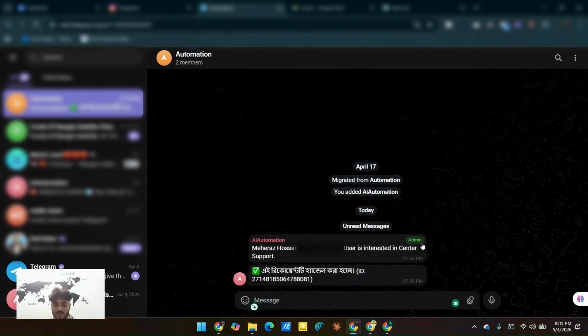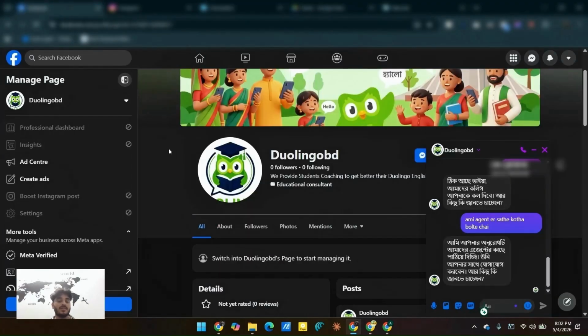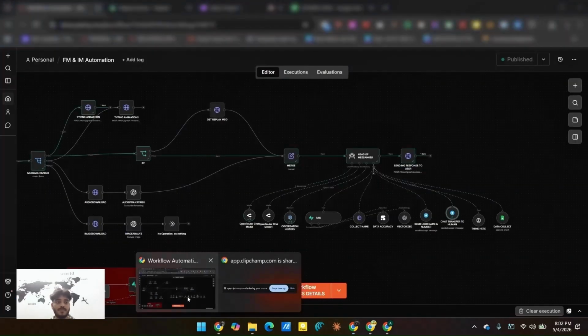Okay, so now you see it is written here: this request is being handled. Why I did this: if the button still showed after clicking, then anyone could click it by mistake. Now the button has disappeared. Now the AI agent is offline, and the owner can answer, or behind the scenes anyone can answer. The agent will no longer reply to the user's messages. Okay, and now I'm going to reply, and you will see where this message is stored.